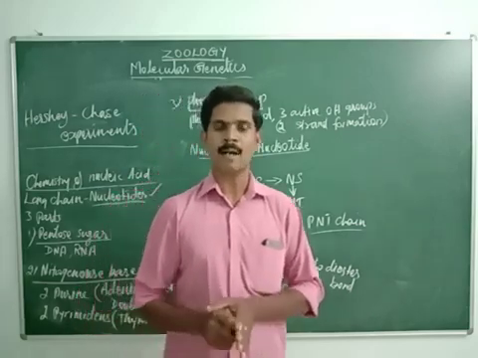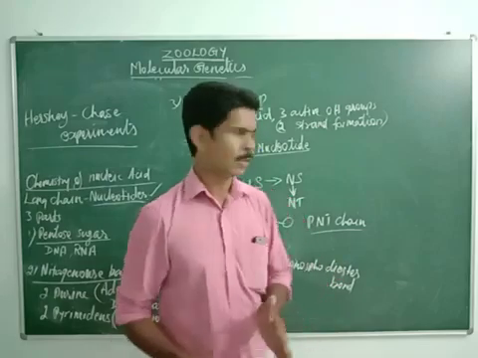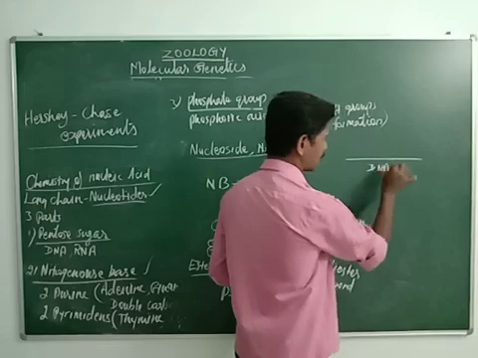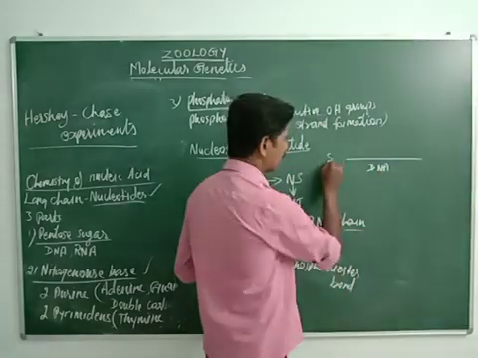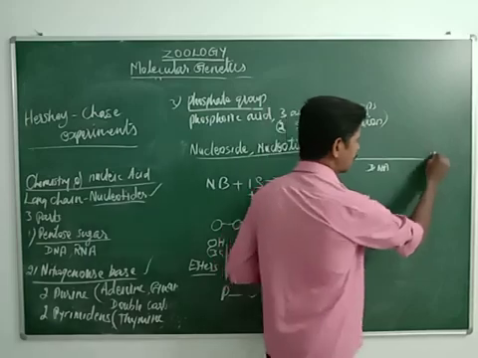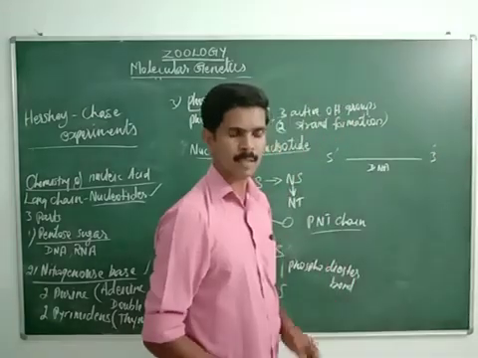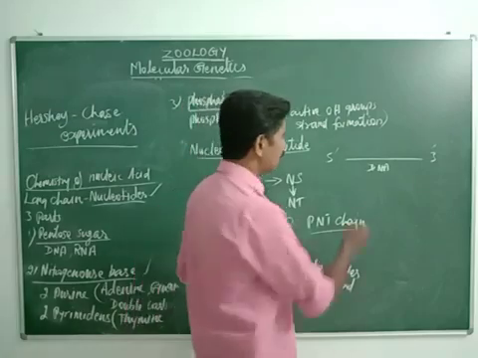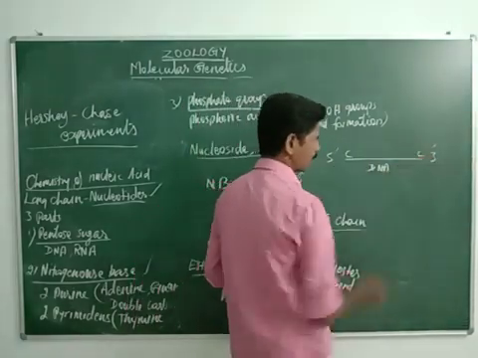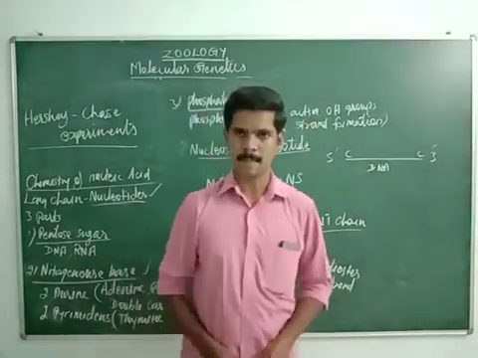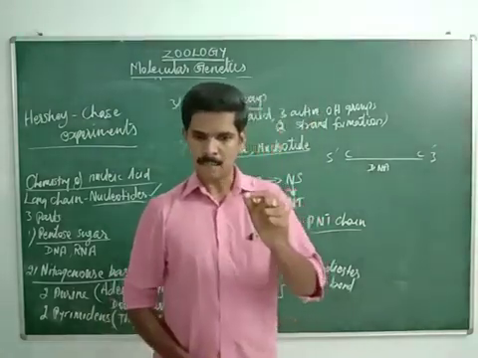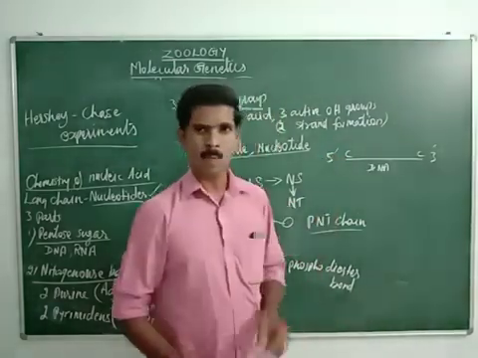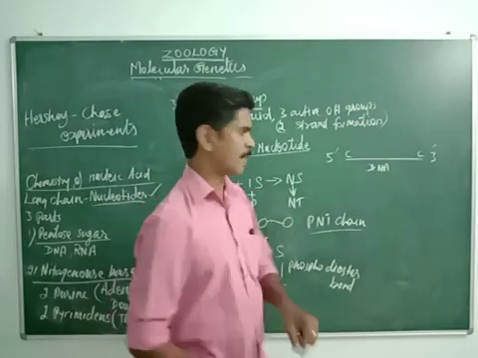Then the fourth point. Both the DNA and RNA have two ends. Okay, just imagine this is a DNA. This end is called the 5 prime end, and this end is called the 3 prime end. In both ends carbon is present. Then in this 5 prime end, one phosphate group is attached.